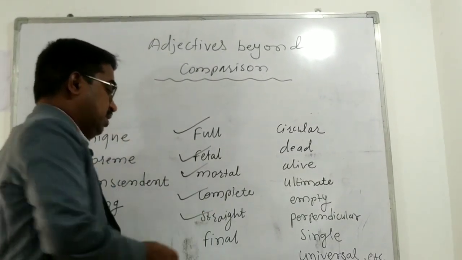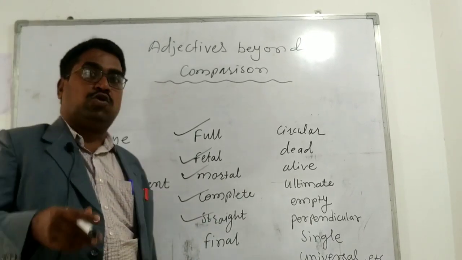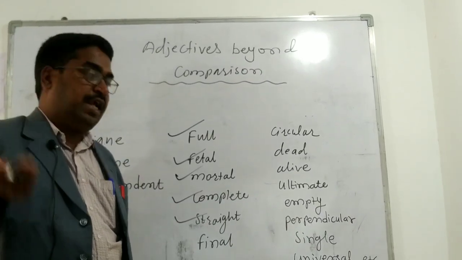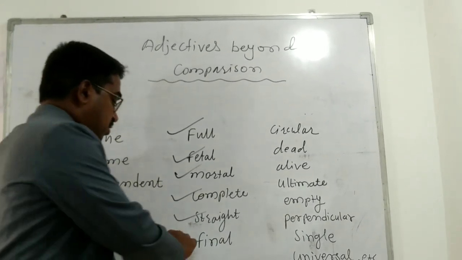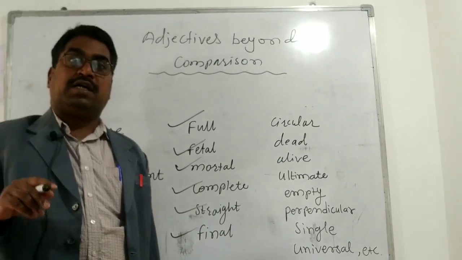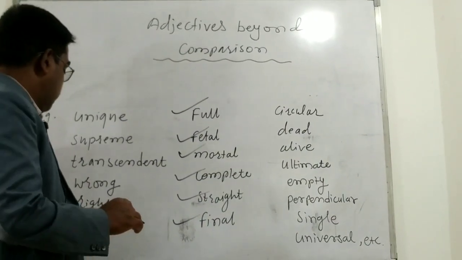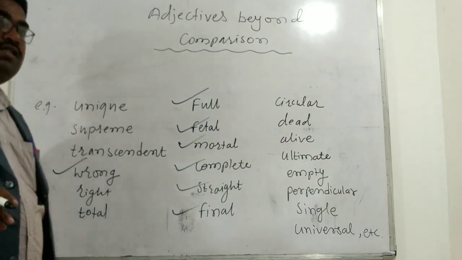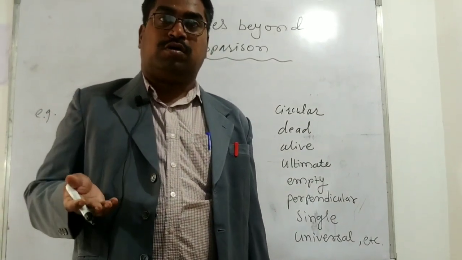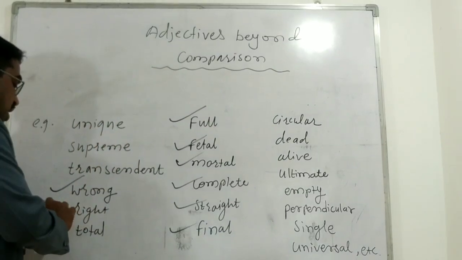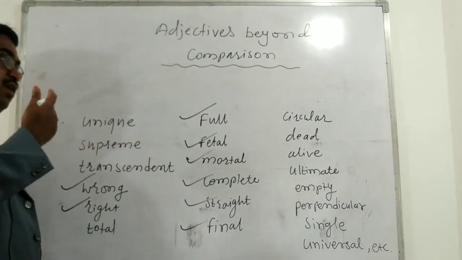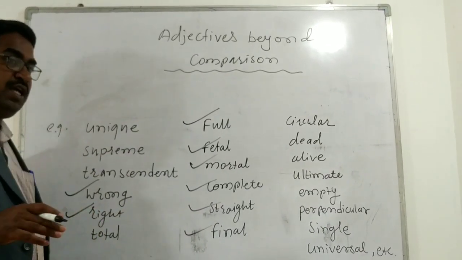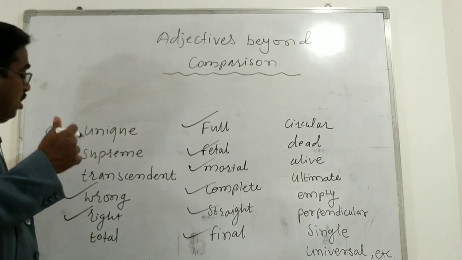Again, look at the adjective straight. We can say the road is straight. We cannot say the road is less straight or more straight or a little straight, right? Straight, it is straight. Final, we say the work is final. Again, look at words like wrong. We can say the answer is wrong. We cannot say the answer is less wrong or more wrong, right? The answer is only wrong. Again, right. The answer is right. It can exist only in 1 degree, right? Either right or wrong. But we cannot say less right or more right, or less wrong or more wrong.